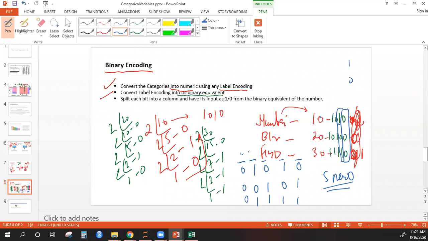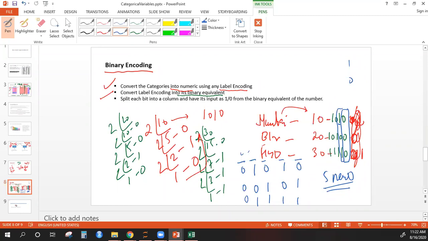But the drawback I see there, I haven't tried that, is that the frequency will be a large number, and that large number, when you convert into binary, may result in too many columns, and you might again face the curse of dimensionality. But when you just label encode with serial numbers like 0, 1, 2, then the number of columns that you get will be very small. Otherwise you can try.